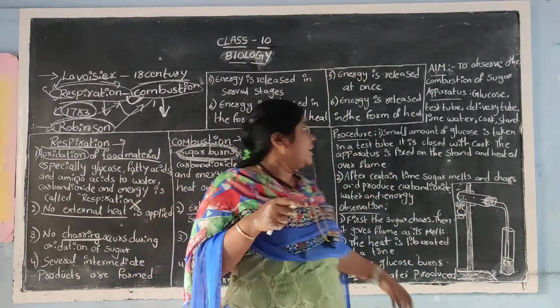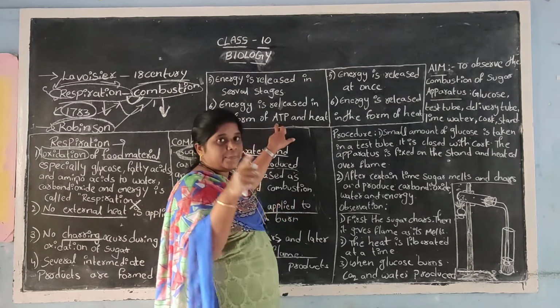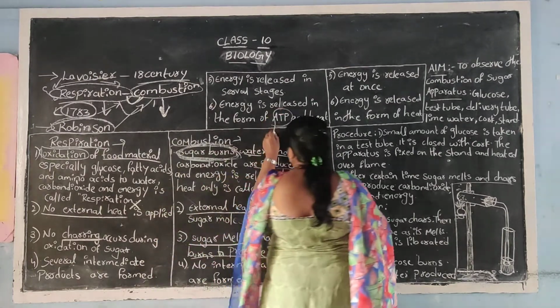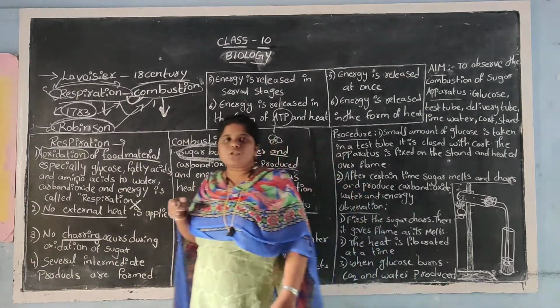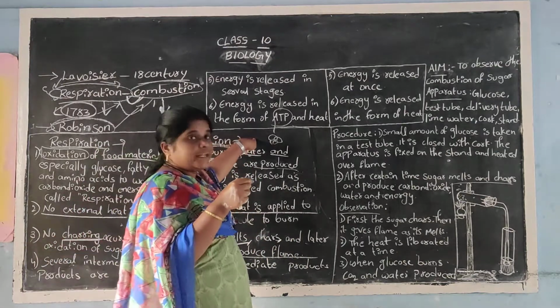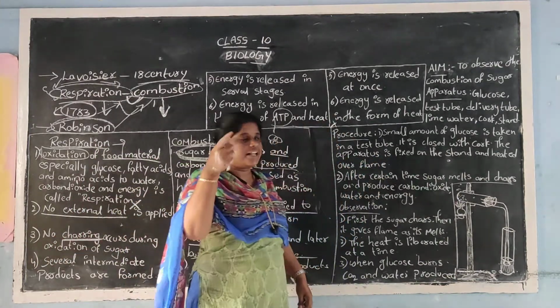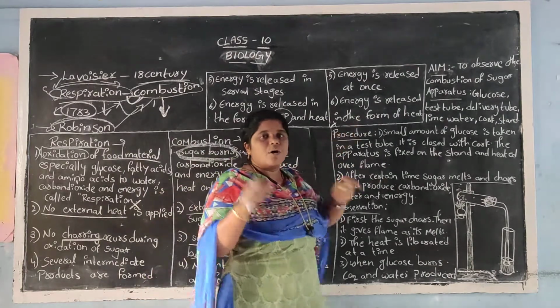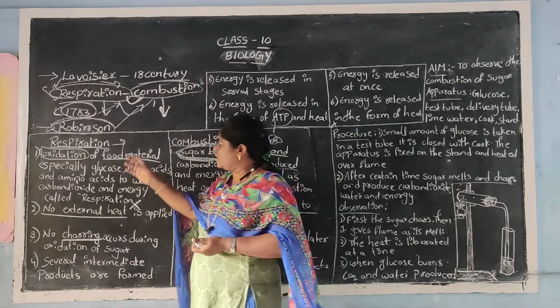And finally, in respiration energy is released in the form of ATP. I already mentioned what ATP means: adenosine triphosphate. Energy will be stored in the form of ATP. So ATP will be formed in respiration, whereas there is no formation of ATP in combustion. Directly, energy will be released in the form of heat. That's all.